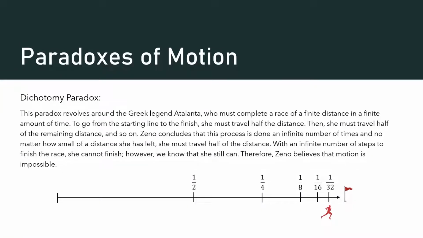Zeno concludes that this process is done an infinite number of times, and no matter how small of a distance she has left, she must travel half the remaining distance. With an infinite number of steps to finish the race, she cannot finish. However, we know that she still can. Therefore, Zeno believes that motion is simply impossible.